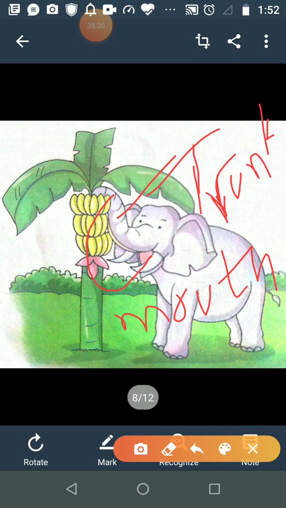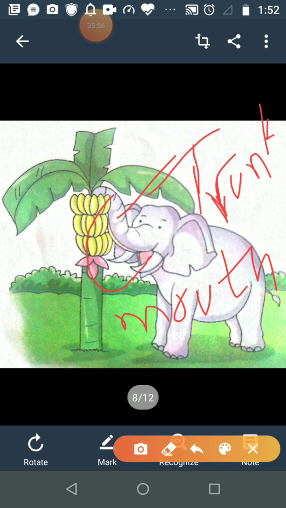See the picture. The elephant is holding the banana, and with the help of the trunk it brings the food into its mouth. Is it clear? In the same manner, if he wants to drink water, then what will he do? The same function, just as in the case of the mosquito and butterfly I explained, they have a thin tube, and this tube acts as a straw to suck the food into their mouth.